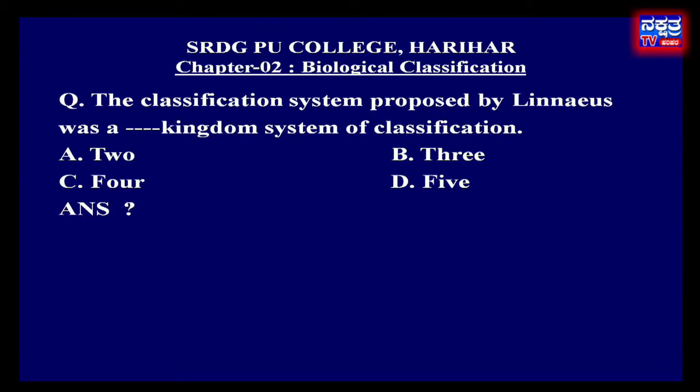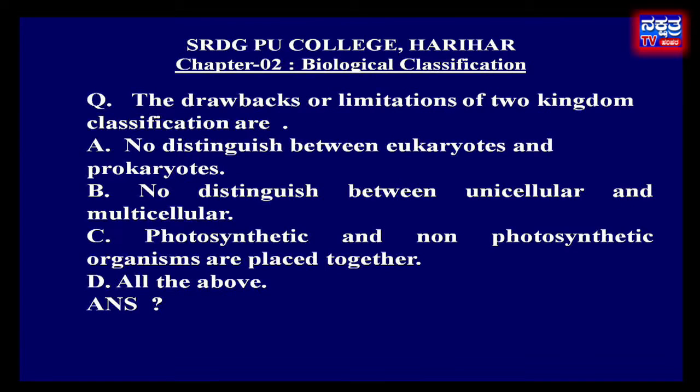Move to next question. The drawbacks or limitations of 2 kingdom classification are: option A, no distinction between eukaryotes and prokaryotes. Option B, no distinction between unicellular and multicellular. Option C, photosynthetic and non-photosynthetic organisms are placed together.